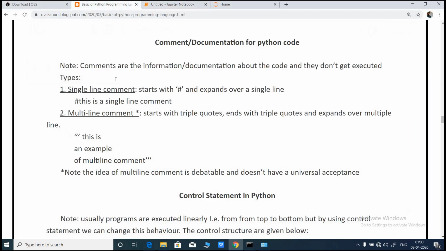So that is all about comments. We have two types: a single line comment done using a hash, and a multi-line comment, which is done using three quotes. At the start we put three quotes, and at the end we put three quotes. So this was all about comments.